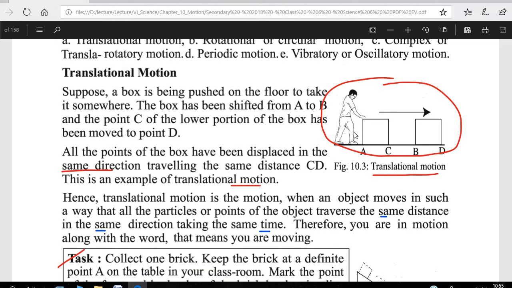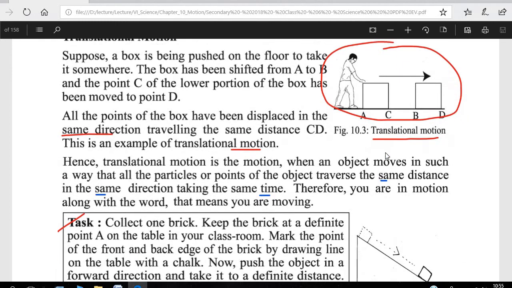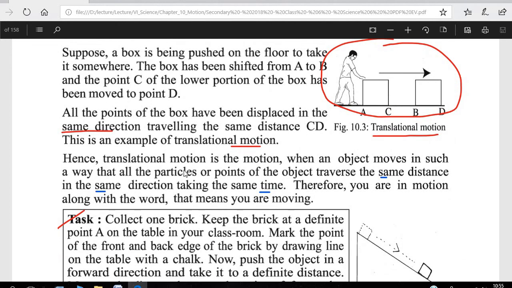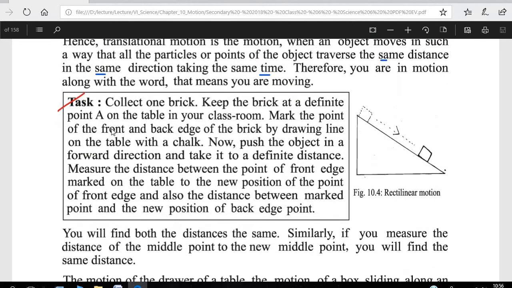So when you push this box and apply force, the box is shifted from this position to this position. So this is an example of translational motion. So there is a definition. Translational motion is the motion when an object moves in such a way that all particles or points of the object traverse the same distance in the same direction taking the same time. That means you are moving. Okay, there is an example.